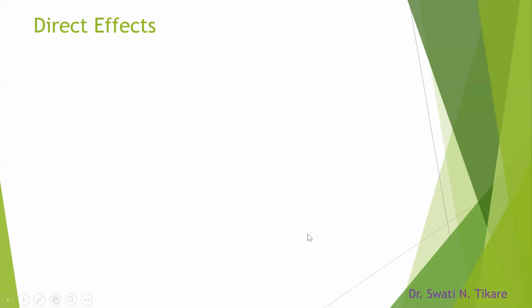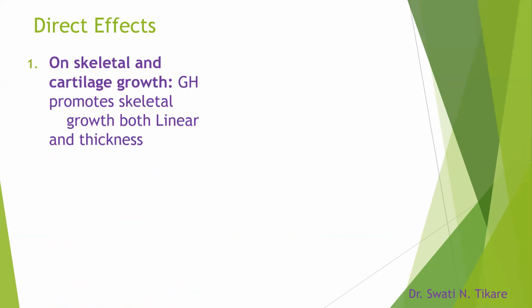Coming to the first one, as we were telling you before, the growth hormone has its effect on the target organs either directly, that is the growth hormone itself acts, or indirectly via the IGF-1. So let's in the beginning start with the direct effects of growth hormone. The first one is on skeletal and cartilage growth. This is the major function of the growth hormone. The growth hormone promotes skeletal growth both linearly, that is lengthwise, and also in thickness.